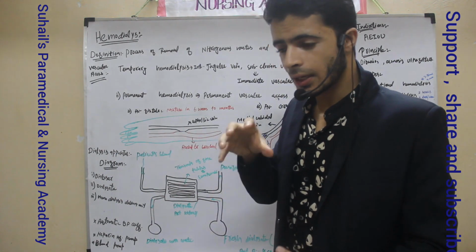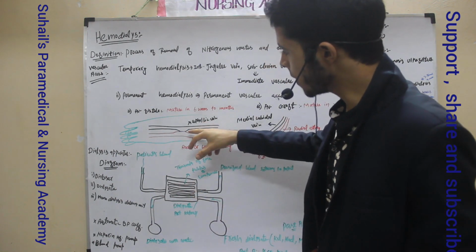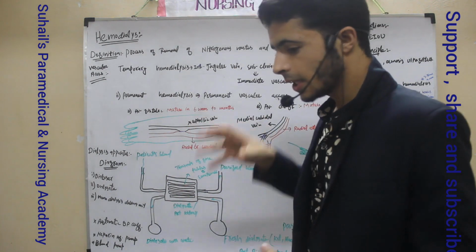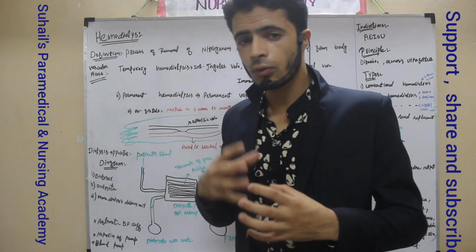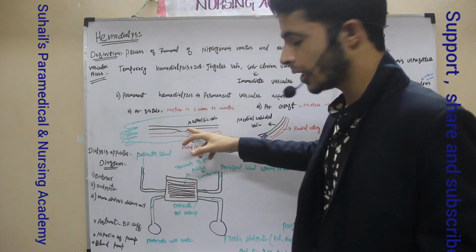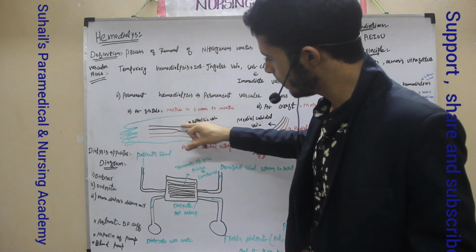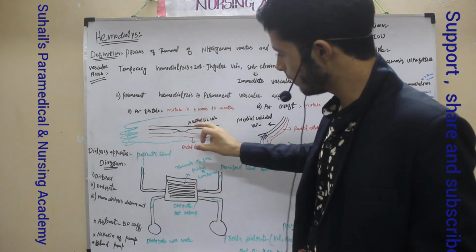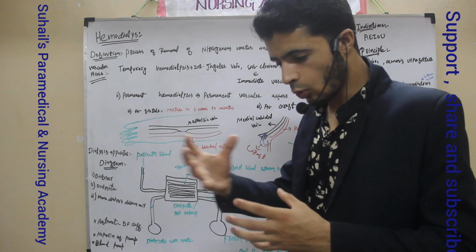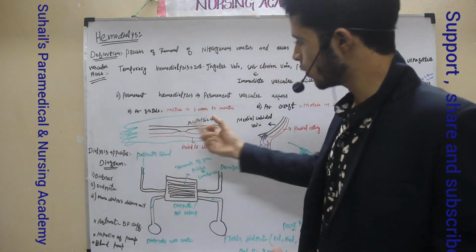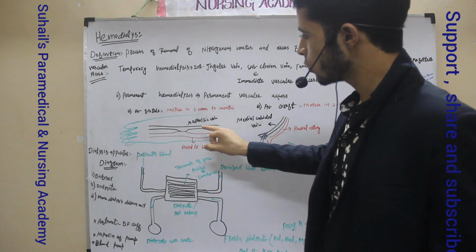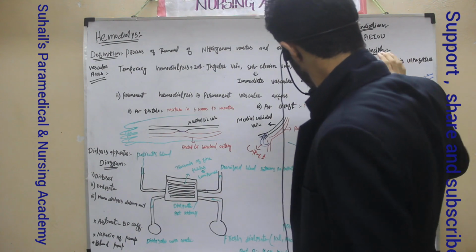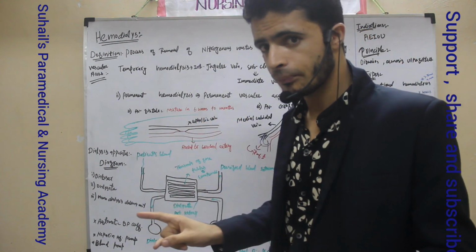And another reason, the main reason, is that this blood from the artery will go towards the cephalic vein, so it will take less time for hemodialysis. All the blood will go towards the vein. There will be high pressure within the vein, so it will make the vein potent for hemodialysis. So more blood will be entering the vein. I will tell the complications later, but I will tell the complication here, not later.